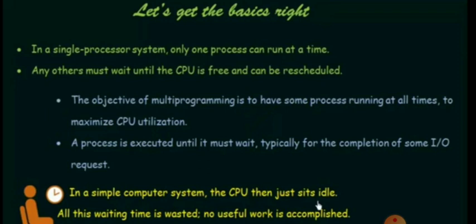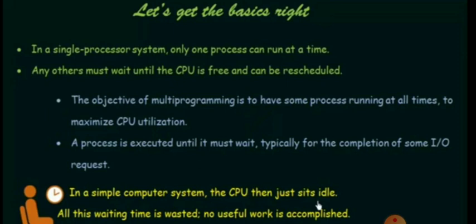So how is the process allocated to the CPU, and at what time? This is the question. Who is responsible for allocating the process to the CPU? As I told earlier in the last class, there are so many schedulers. We have already discussed three types of schedulers: short-term scheduler, long-term scheduler, and medium-term scheduler. These schedulers are responsible for moving or allocating the process to the CPU for execution.